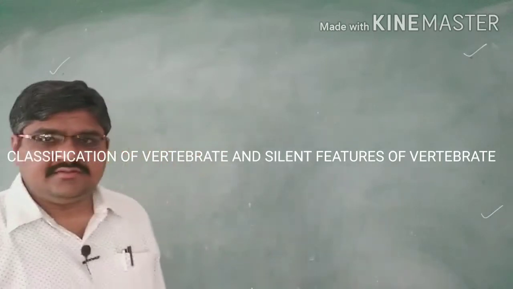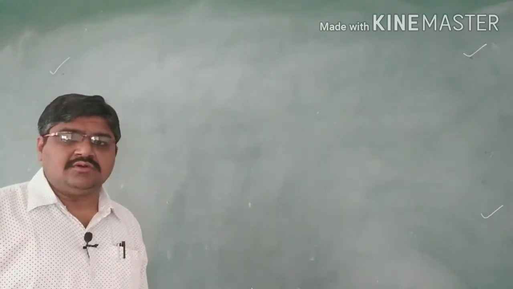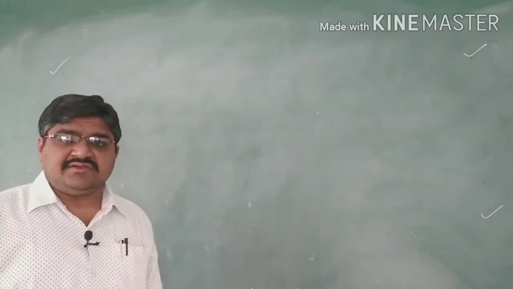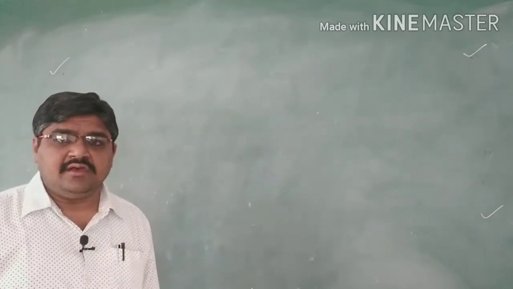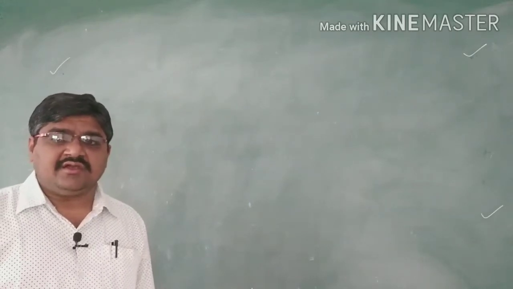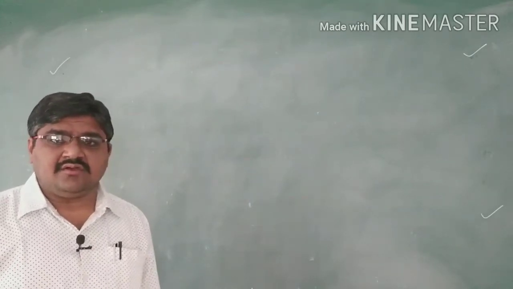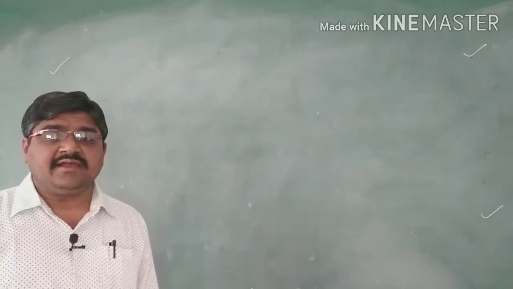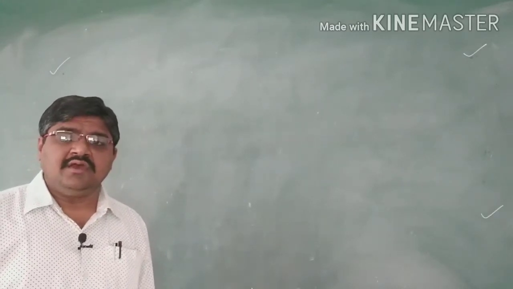Good morning, students. In the last class, we studied the characteristic features of the hemichordates, as well as the diagnostic features, or fundamental characters, of the chordates.